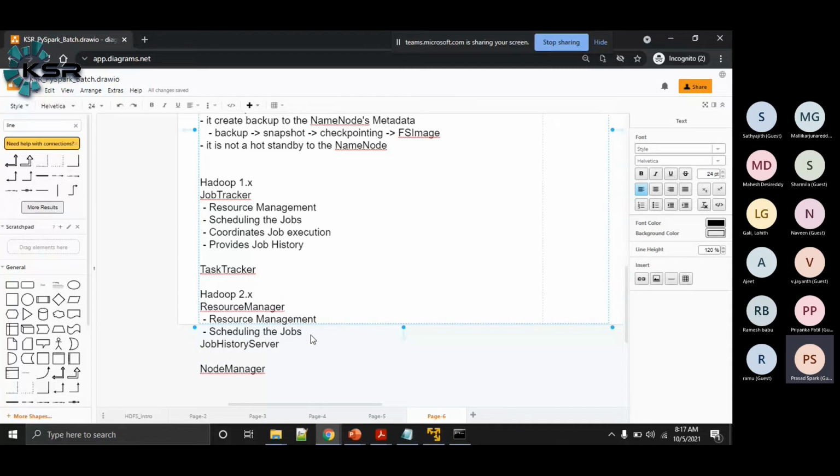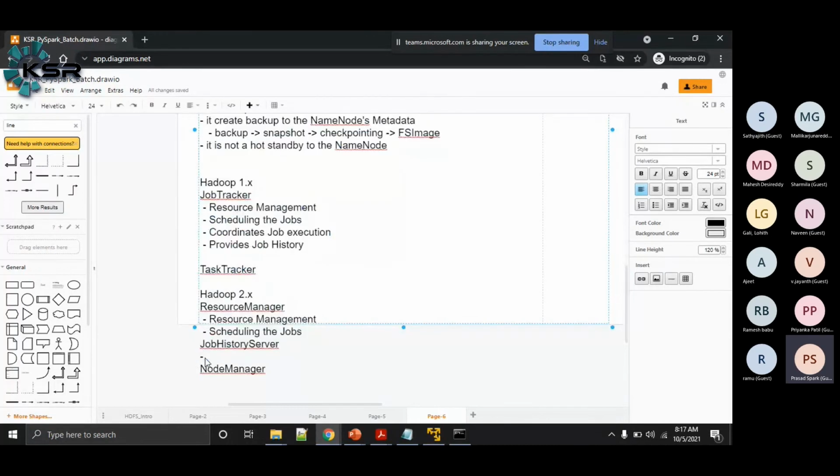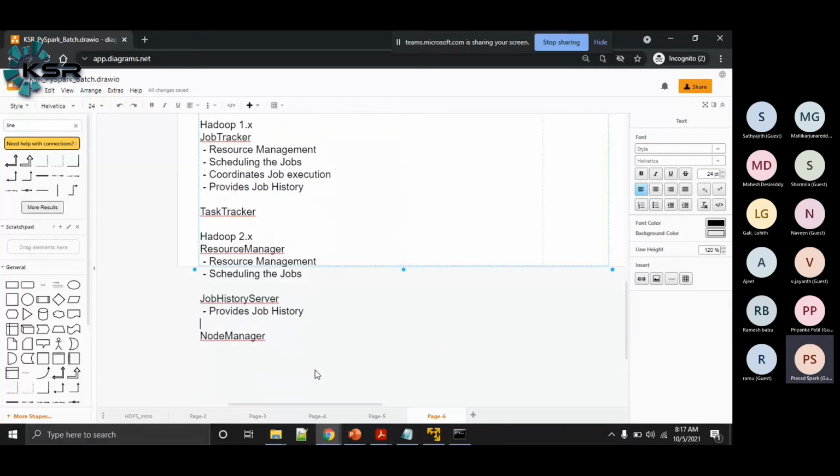They created a separate thing as a job history server, and you know what it will do. It provides the job history. So now whenever you request a job history, the request will not go to the resource manager. The request will go to the job history server. So they decoupled it, because it's not necessary, right?